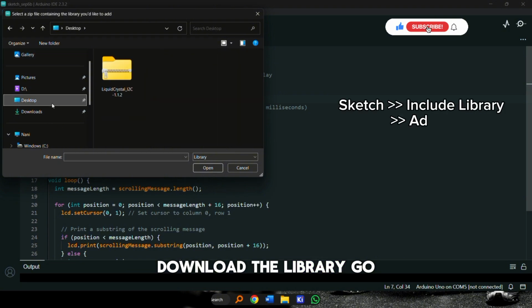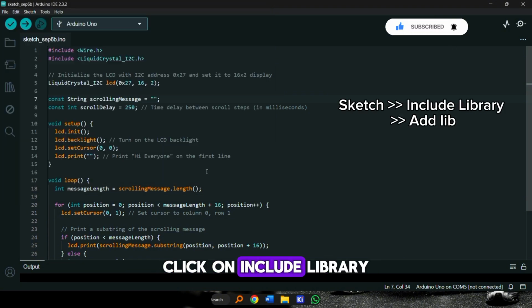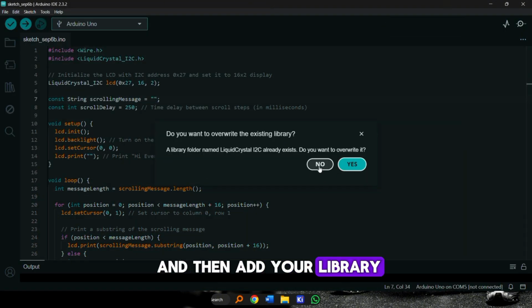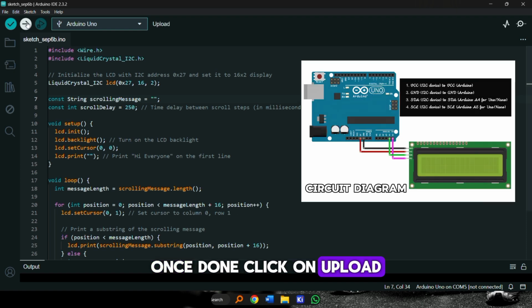Download the library, go to the Sketch menu, click on Include Library, and then add your library. Once done, click on Upload.